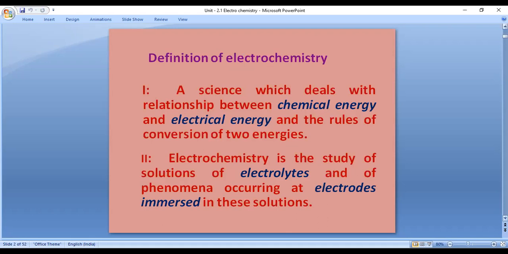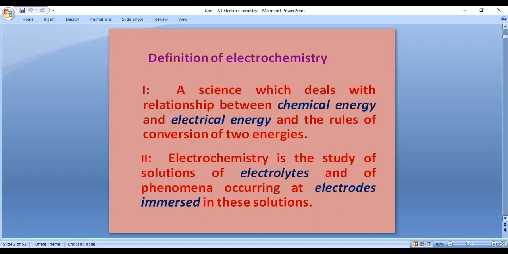Look at here. A science which deals with the relationship between chemical energy and electrical energy and the rules of conversion of the two energies is known as electrochemistry. And electrochemistry is the study of the solutions of electrolytes and phenomena occurring at electrodes immersed in these solutions. That means electrochemistry is a study of electrolytes.